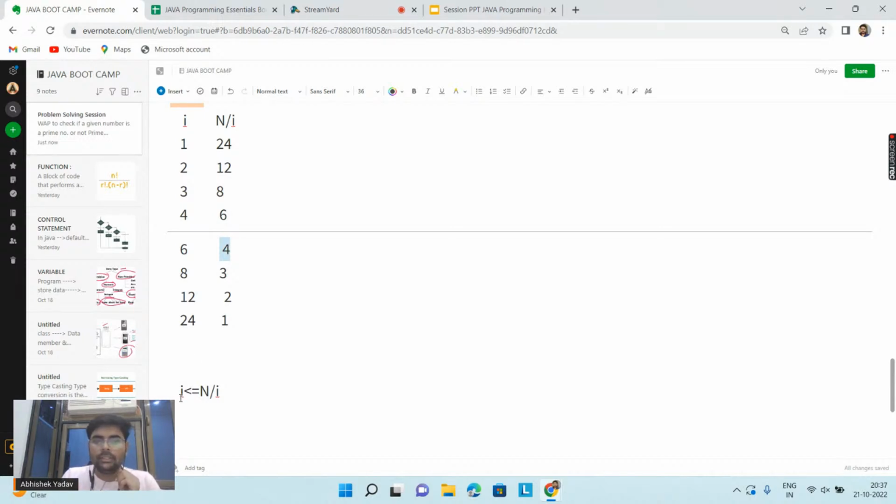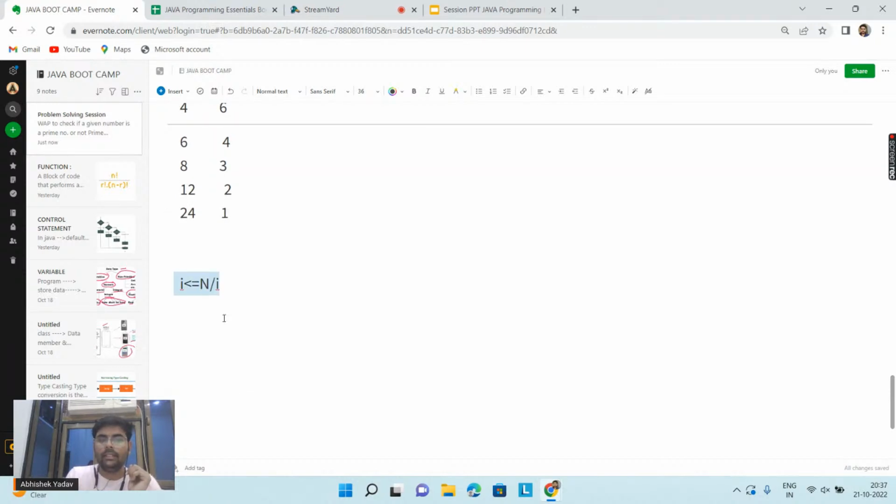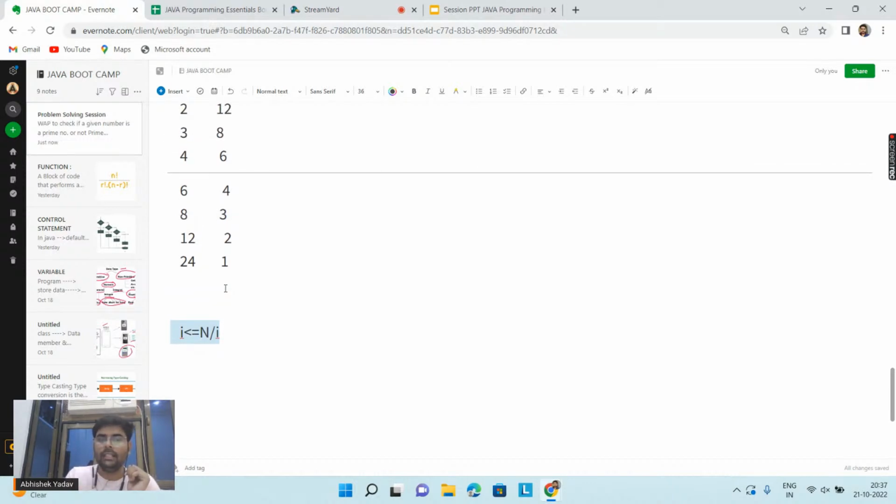So on that basis, my first factor is what? i. My second factor is what? n divided by i. So I can write this line, right, everyone? Till this point, till the value of i is less than or equal to n by i, I will get unique factors, and after this point I will get repetition of factors, right, everyone?